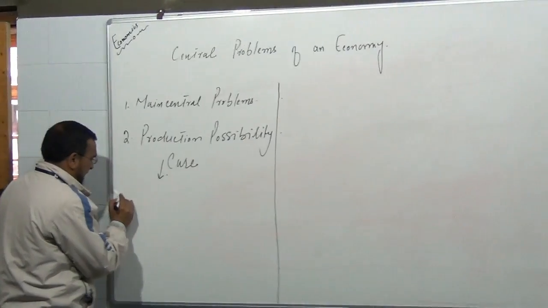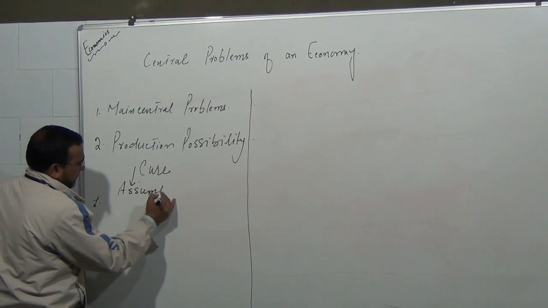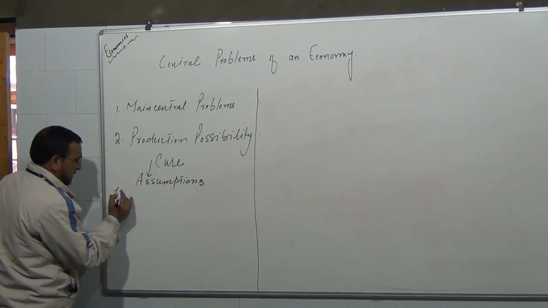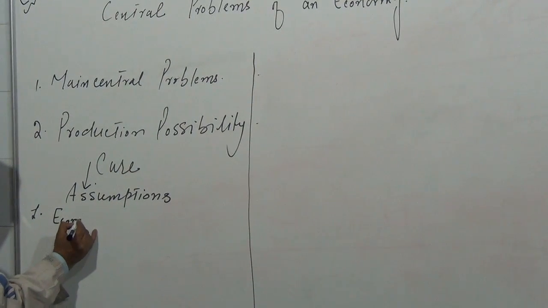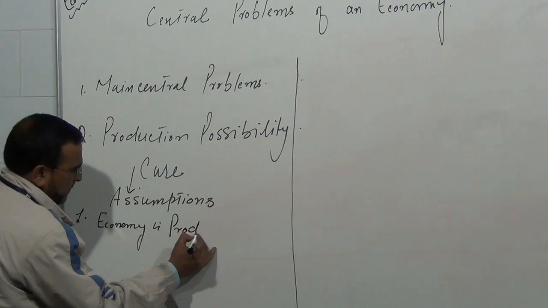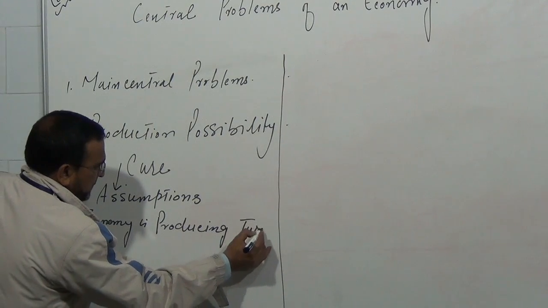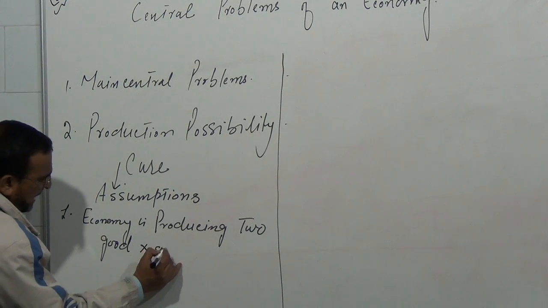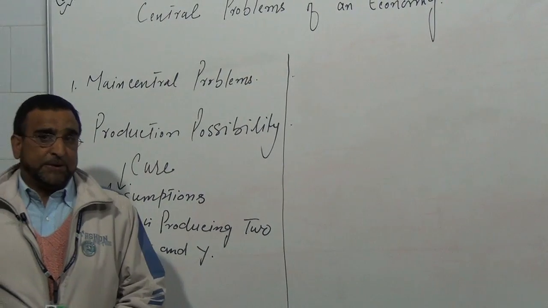Number one, the economy is producing two goods, X and Y. In an economy, we produce so many goods.